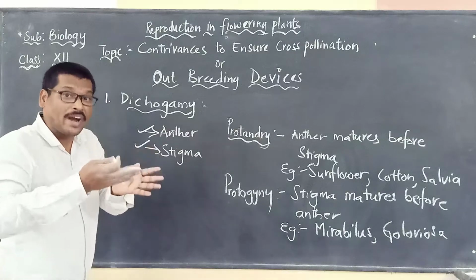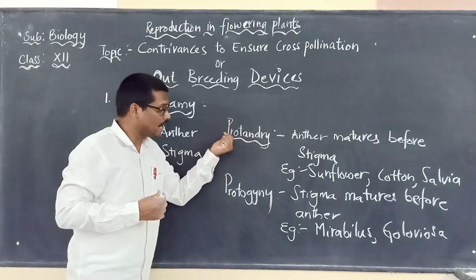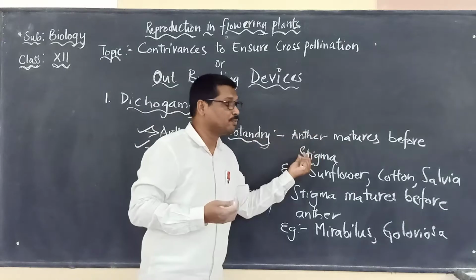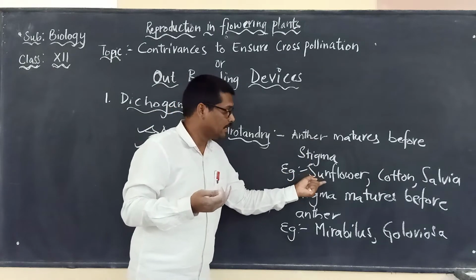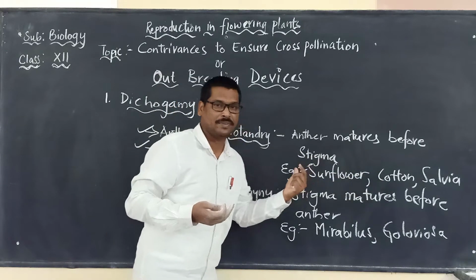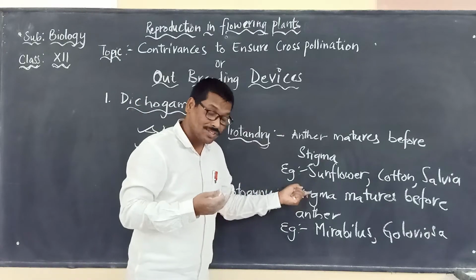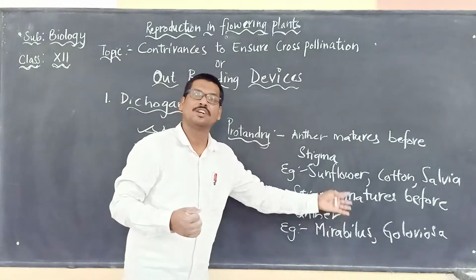So in order to avoid it, there are two conditions: protandry and protogeny. Protandry means anther matures before stigma, with examples sunflower, cotton and salvia. Protogeny means stigma matures before anther, with examples mirabilis and gloriosa.